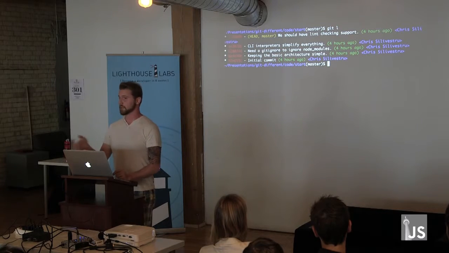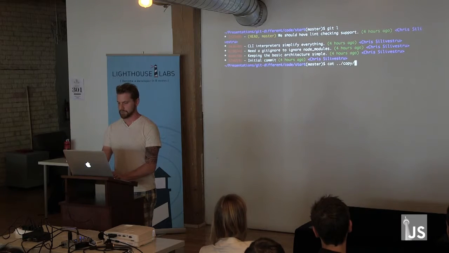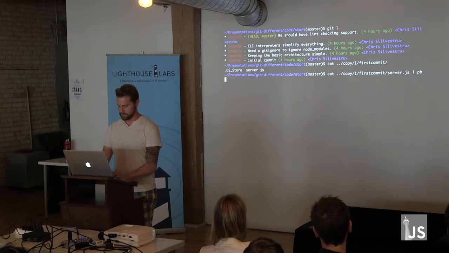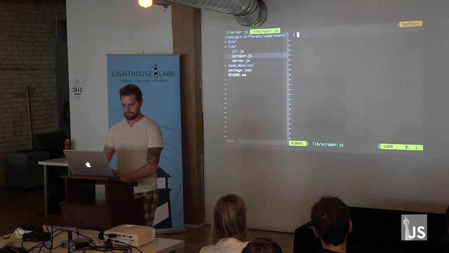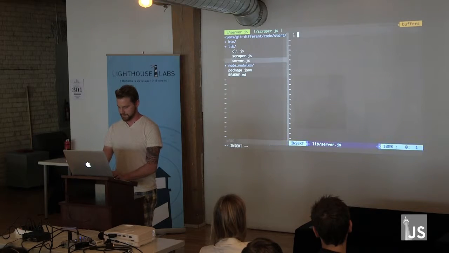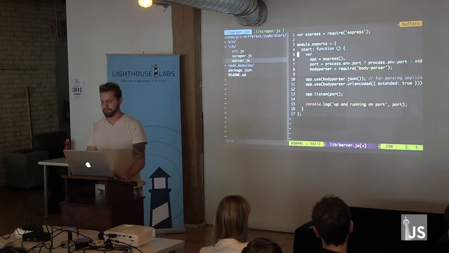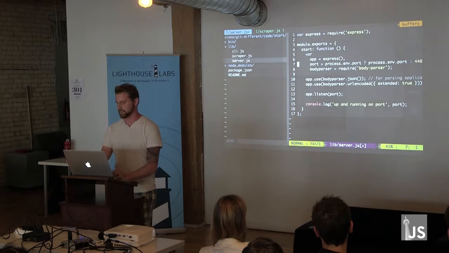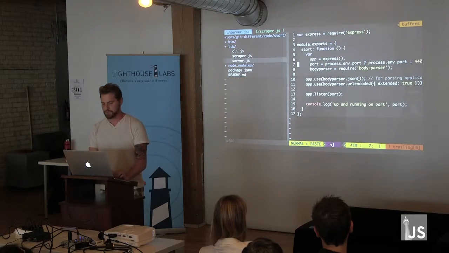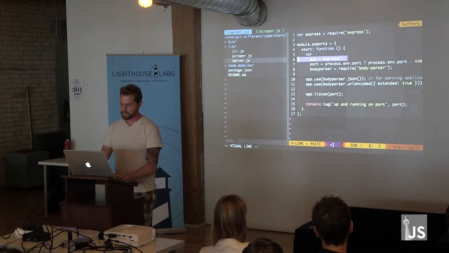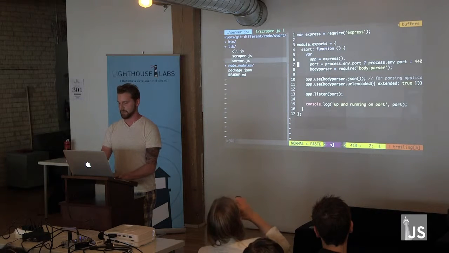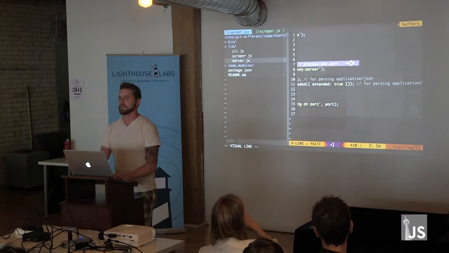Now, instead of writing code, because that takes up too much time, I've already set this up, so I'll just go ahead and do my first commit. Copy, cool, and pay no attention to the man behind the curtain. Let's paste this in. What this code actually does is not all that important because it's pretty self-explanatory. We're basically making an Express server and making it run on port 4400 by default.